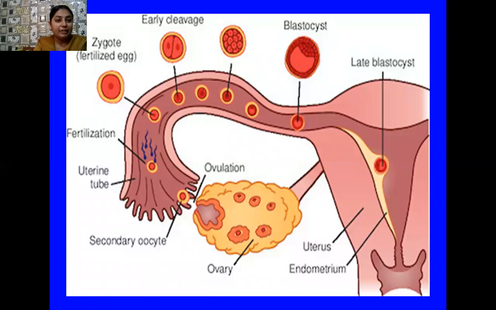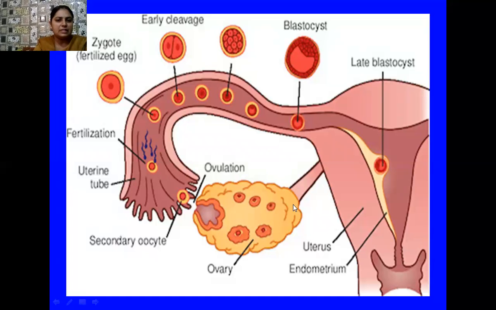Okay, student, here I have again shown you the diagram of the implantation. The blastomeres are very much visible to you, and the last stage of the embryo is called a blastocyst, having a trophoblast layer and inner cell mass. This blastocyst embeds itself inside the uterine inner wall, the endometrium, and this process is called implantation.